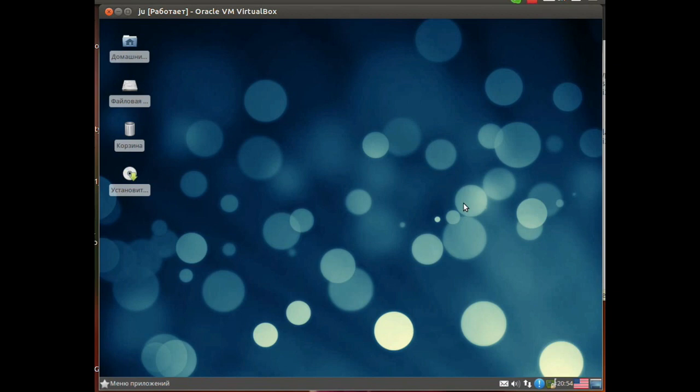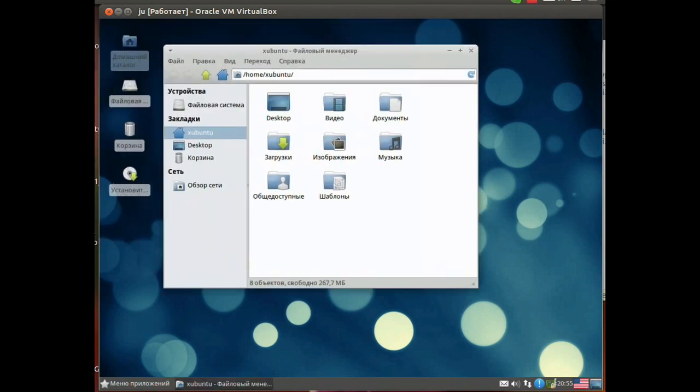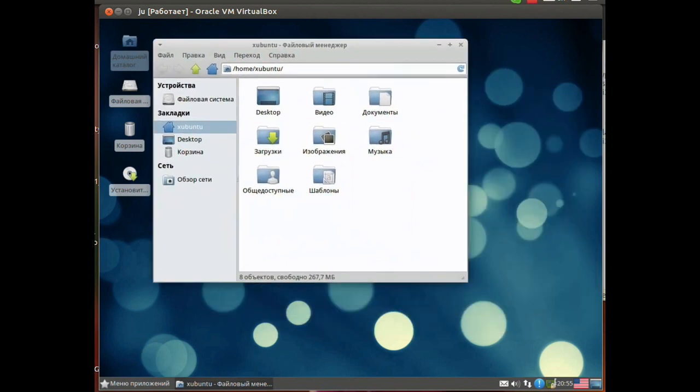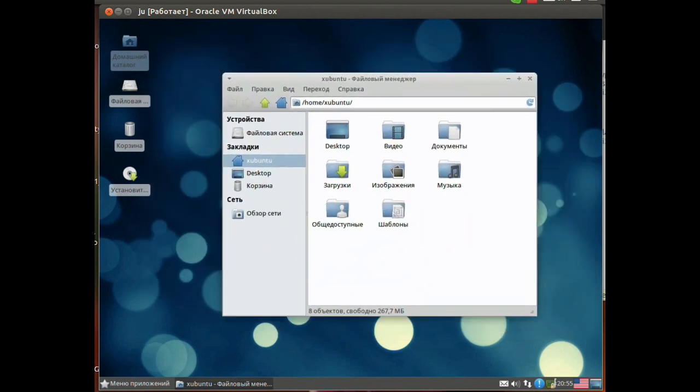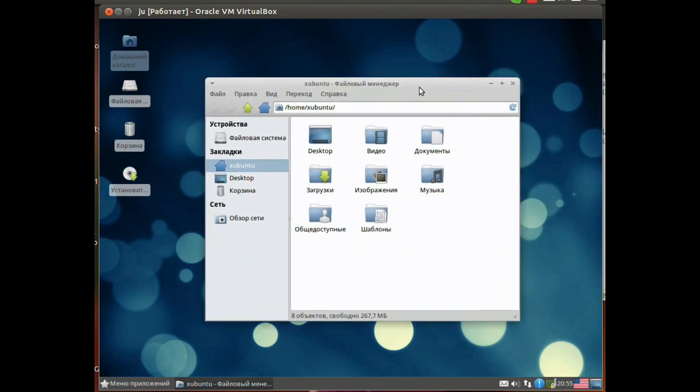There are two options here: either install a regular subunit or another distribution, or try some kind of assembly. For example, I put together such a thing for myself. Here, there is the same thing as a mini start, the same tray, the keyboard language switch, hiding windows, and instead of My Computer there is a kind of home folder in Linux. Here is such a file manager. Of course, in VirtualBox it will slow down, because you understand, this is an emulator. In fact, this shell is quite fast, very nimble.